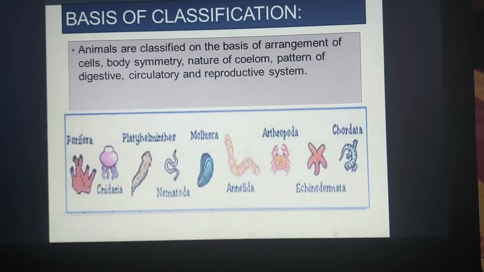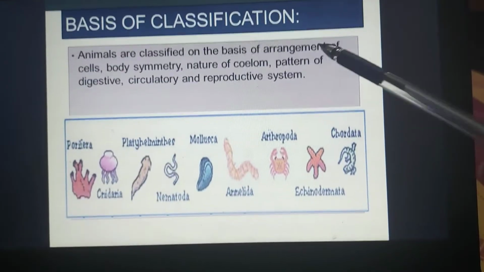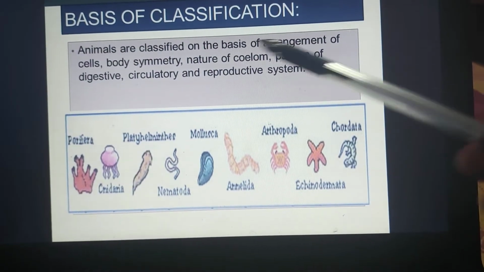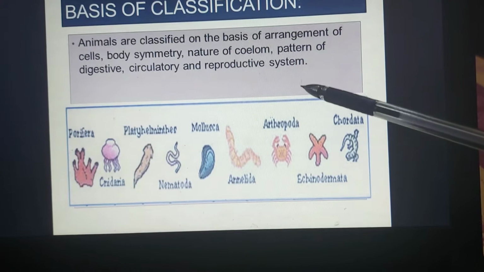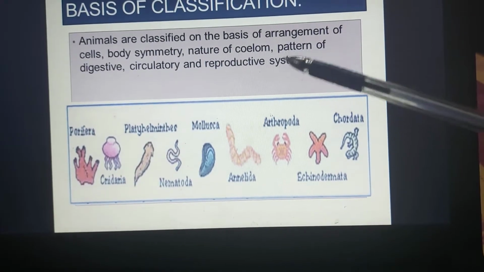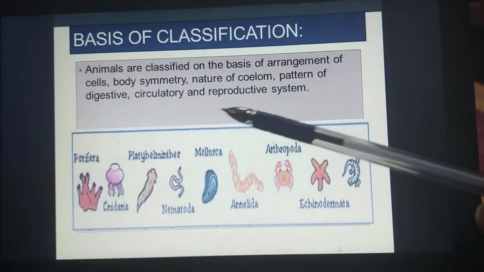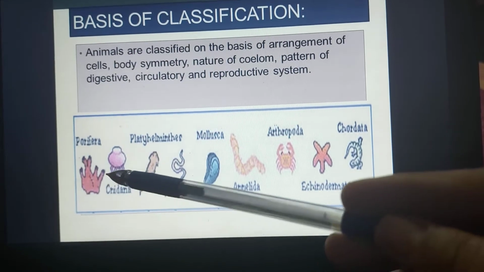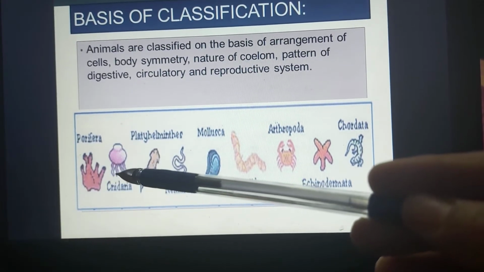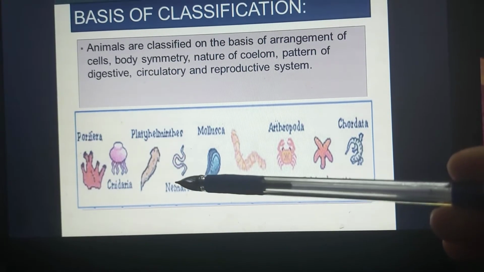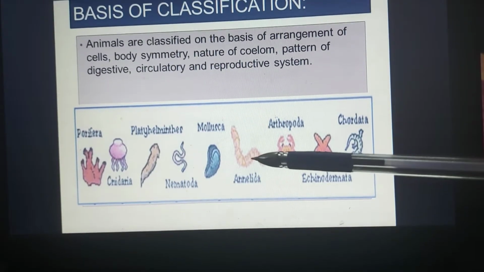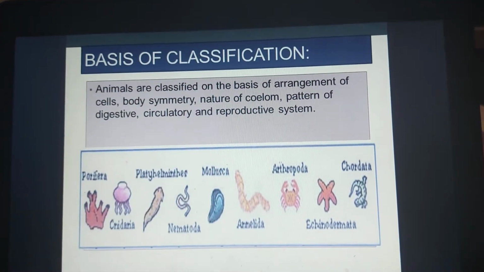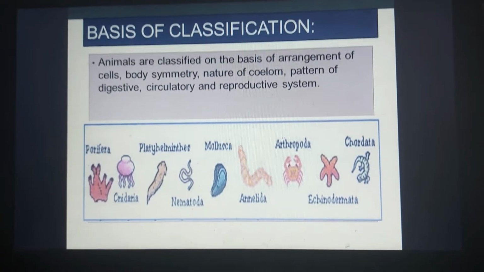If we talk about the basis of classification, there are different bases, like the arrangement of cells, body symmetry, nature of coelom, and the pattern of digestive, circulatory and reproductive systems. These are the different criteria used to classify organisms. If you recall, you have done in your 9th standard also that we classify animals into different phyla: Porifera, Cnidaria, which is also known as Coelenterata, Platyhelminthes, Nematoda, Mollusca, Arthropoda, Annelida, Echinodermata, and the chordates. Now we will discuss all these phyla with their characteristic features in this chapter.